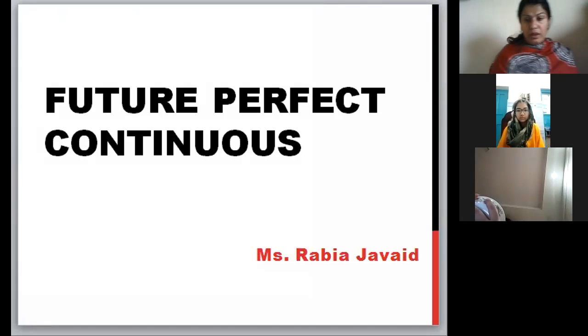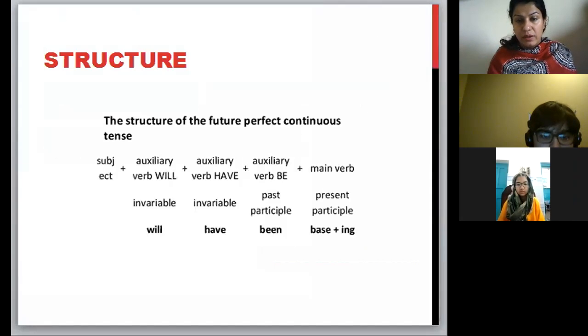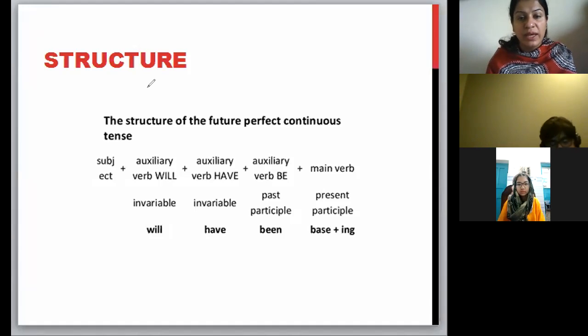Okie dokie. We will be doing the future perfect continuous tense. The structure of the future perfect continuous tense is that you have the subject in the beginning, the auxiliary verb will. Auxiliary verb means helping verb. Auxiliary verb will and auxiliary verb have. This time you have three auxiliary verbs. Earlier on you had only two, have and been, but since we are talking about future, we have now got three helping verbs: first, second, and third.